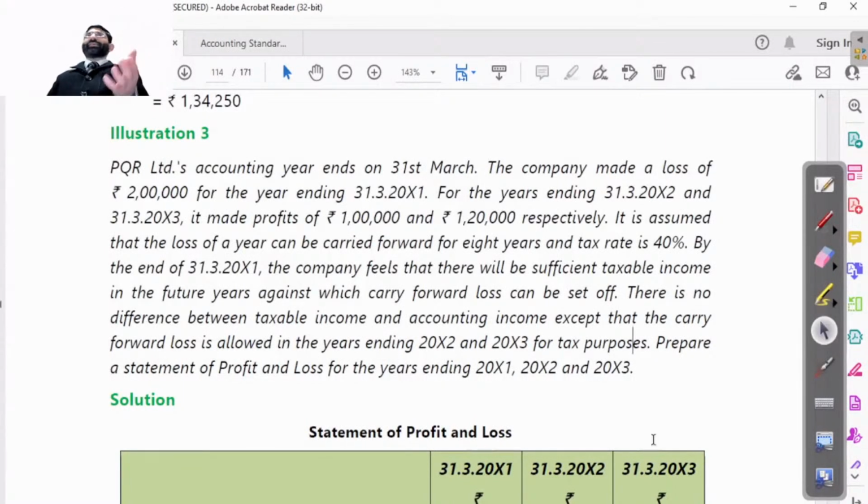Now this can't be discussed in detail. The reason is that I have already discussed many things, but even then I'm saying it, you need not worry, because this is normally not coming into your exam. If it comes into your exam, it will be like this illustration, and that is comparatively very easy to understand. If you just put a minor pressure on your mind, you will understand it.